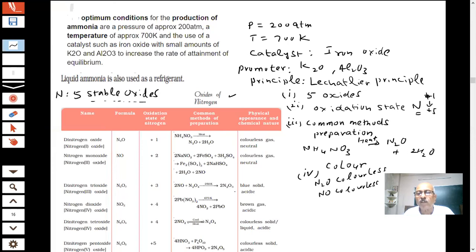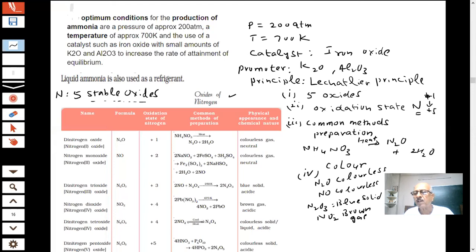This N2O3 is a blue solid, and it is acidic. As you are going down, acidic character is increasing. Why? We will show that. And important thing, NO is colorless, but NO2 is a brown gas.